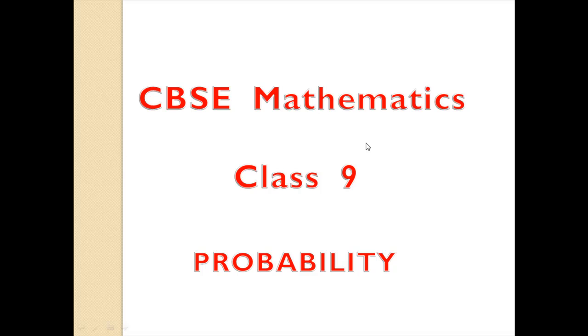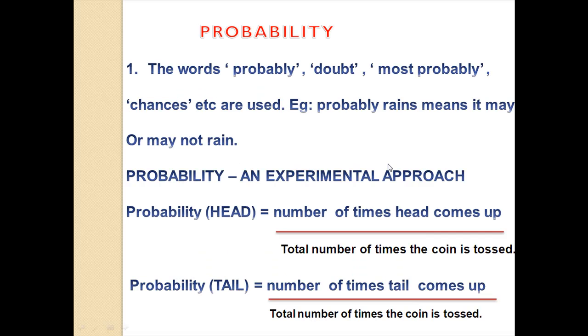CBSE Mathematics, Class 9, Probability. The words probably, doubt, most probably, chances, etc. are used. Probably rains means it may or may not rain.